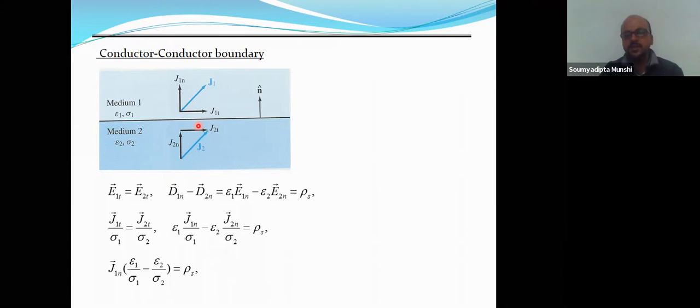In the boundary condition, the tangential part of the electric field is equal in both cases, and it is continuous.